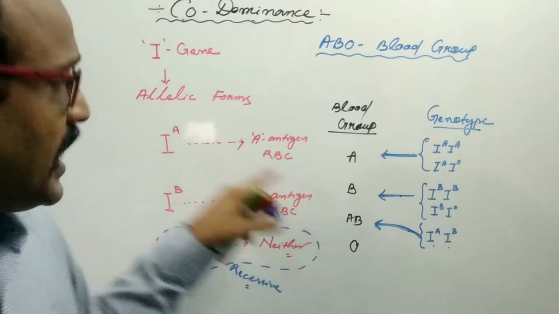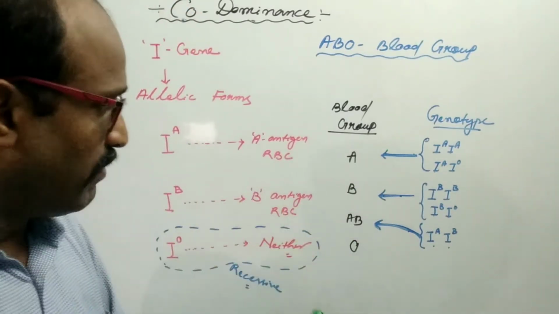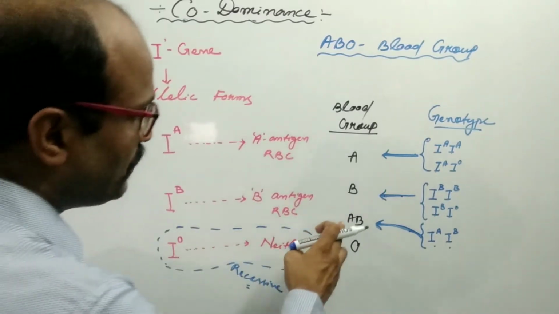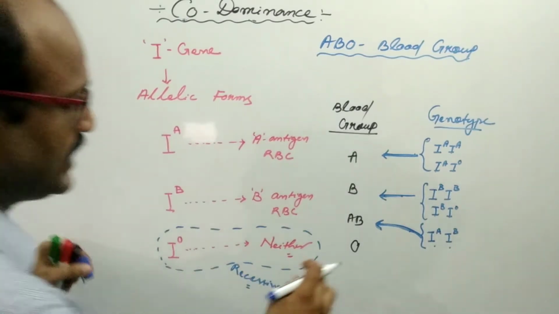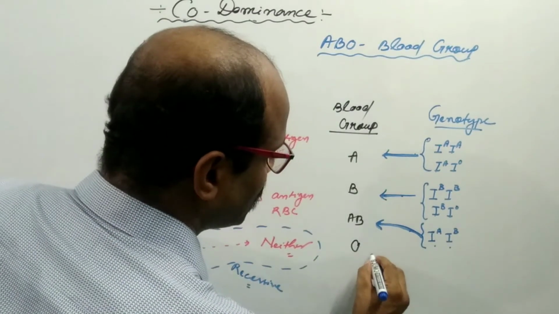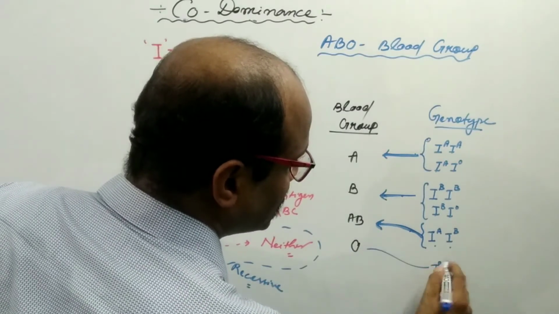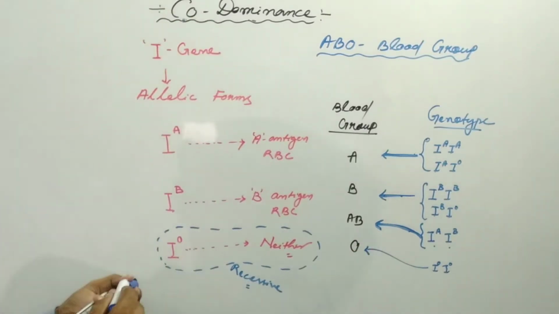A antigen and B antigen develop on the surface of RBC. That's why the blood group is known as AB type of blood group. In case of O type of blood group, the genetic makeup is IO IO. This is the recessive form.